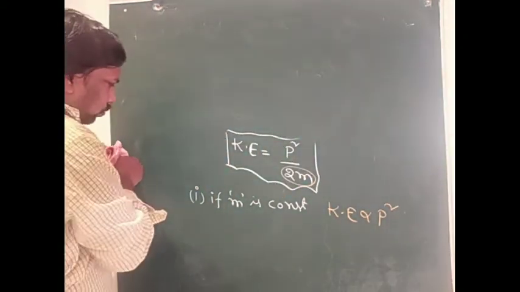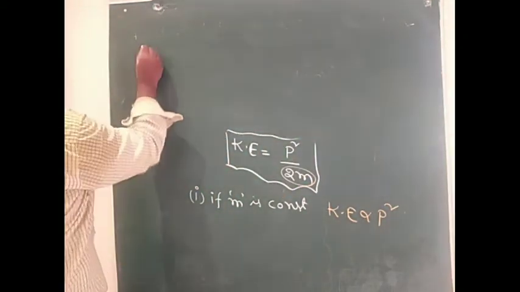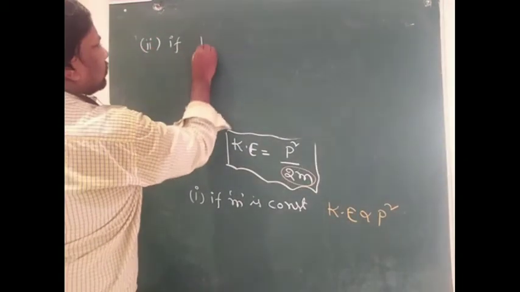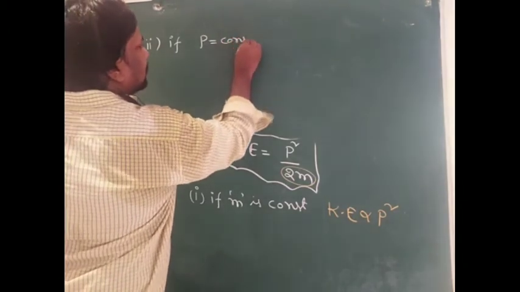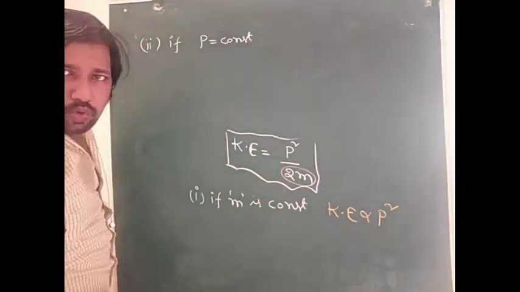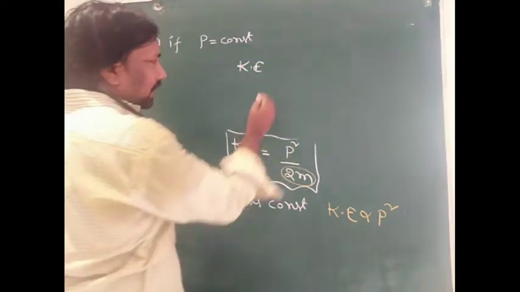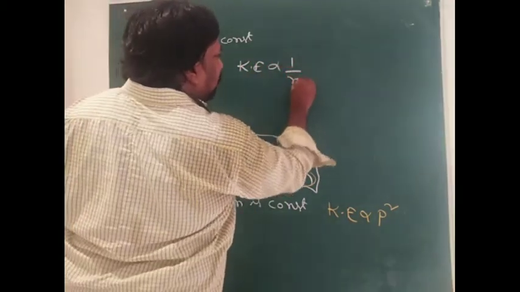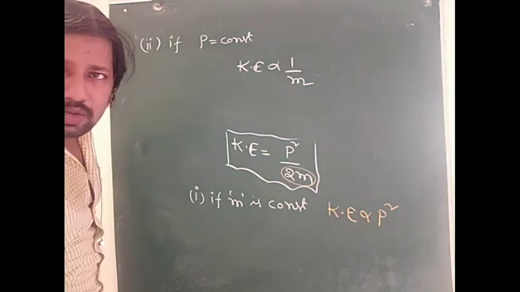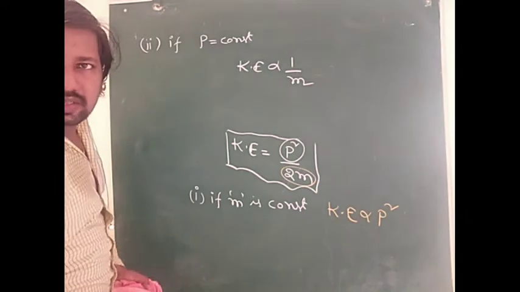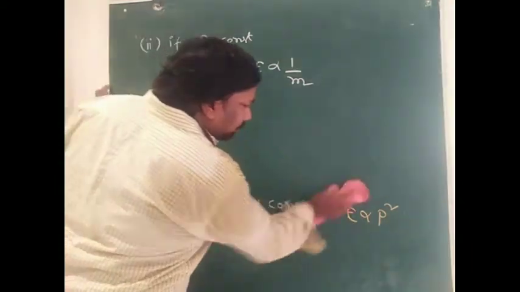Here case 2: if momentum is constant, then kinetic energy is inversely proportional to mass. So here momentum is constant.